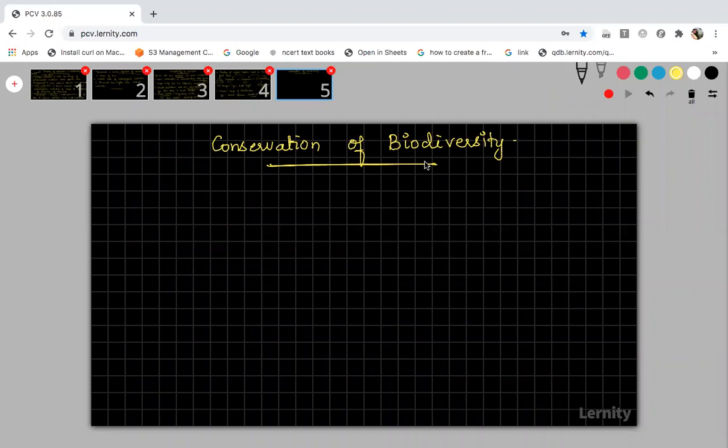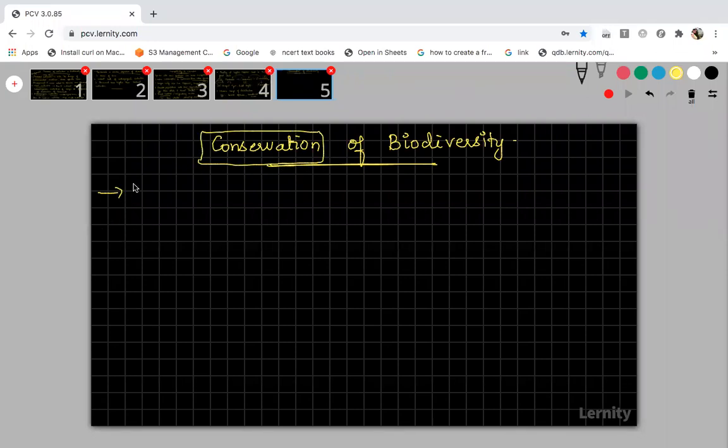First, let me tell you what we mean by conservation. Then I will explain the reasons behind why we should conserve the biodiversity, and then we'll discuss the two different types of conservation of biodiversity, that is in situ and ex situ conservation. So first of all, what do you mean by conservation?